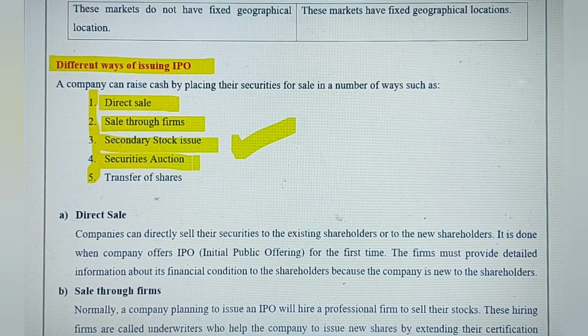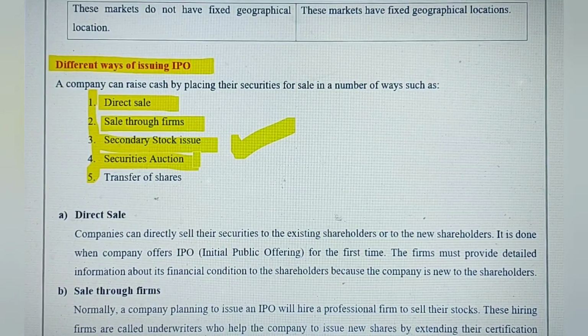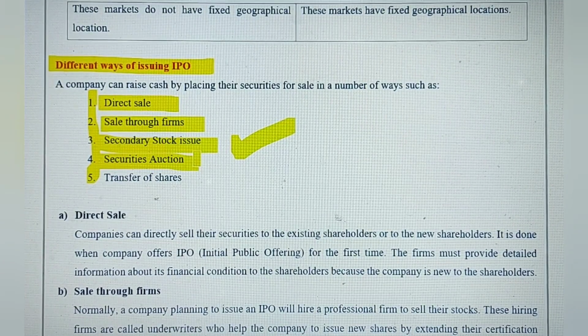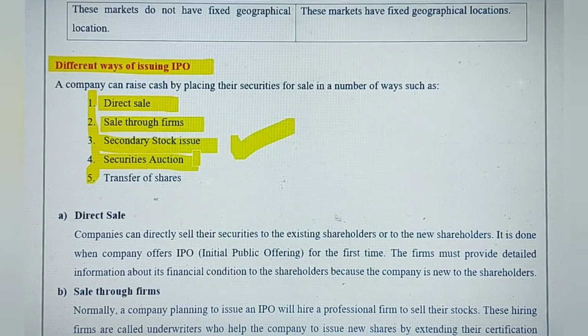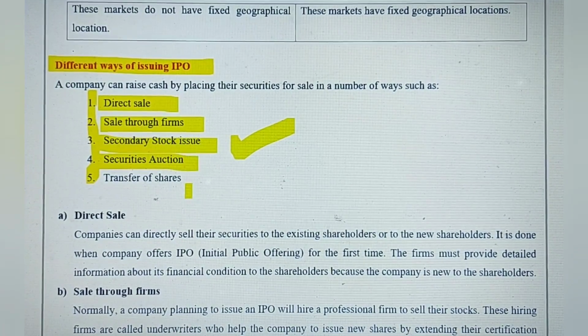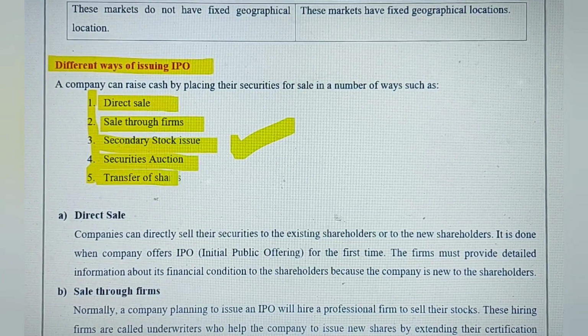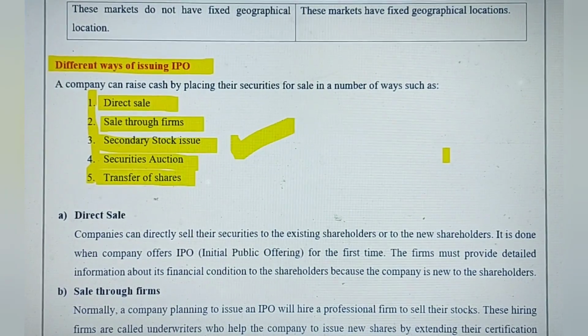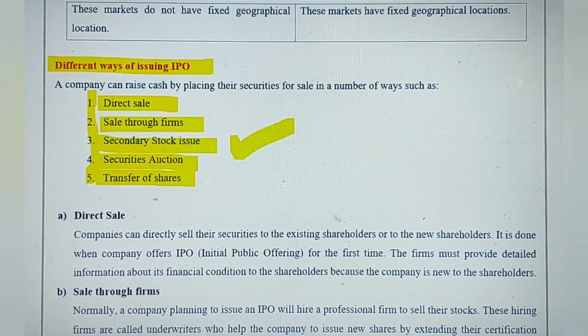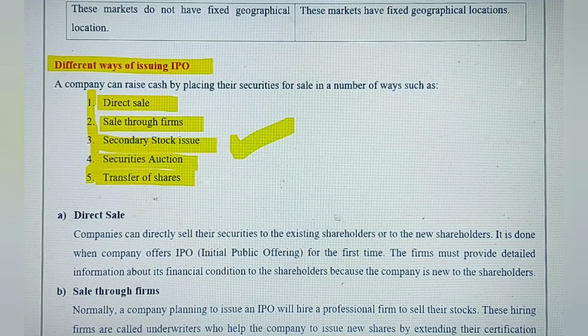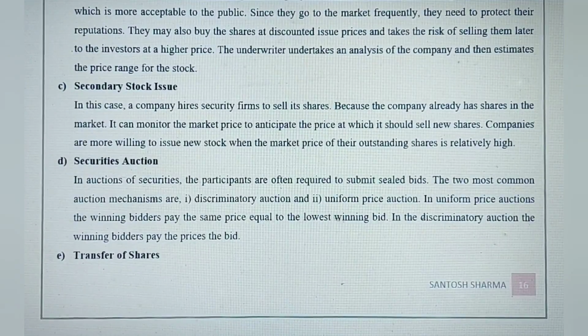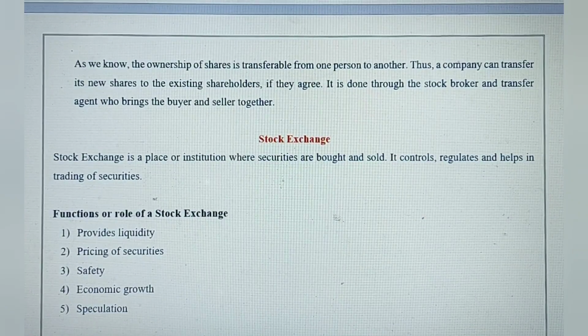Then we have security auction. It can make an auction of the securities, and the highest bidder gets the shares. Then it can also transfer shares to its eligible shareholders. So that is also one way to issue IPO. So all these things need to be explained.